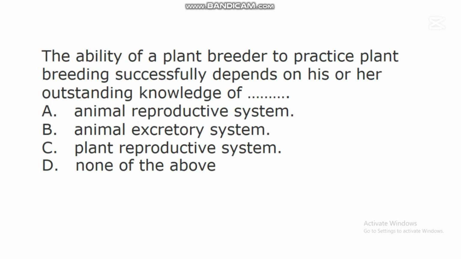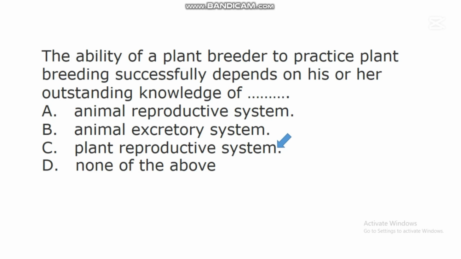In this question, the correct answer is C. Plant reproductive system. The ability of a plant breeder and a geneticist to practice plant breeding successfully depends on his or her outstanding knowledge of plant reproductive system.